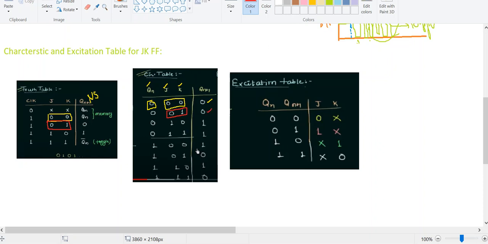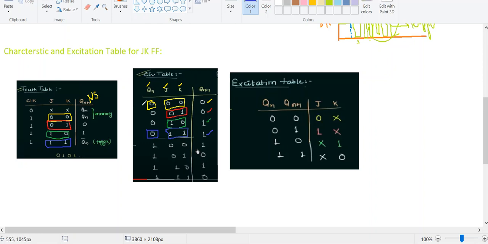In the next condition, my J and K values are 1 0. When J is equal to 1 and K is equal to 0, you get the output 1. Therefore I have written 1 here. And in the last case, you can observe that my J and K values are 1 1. From the truth table, 1 1 means Qn bar. What is your Qn value here? Qn value is 0, which means Qn bar should be 1. Therefore, this is our characteristic table.